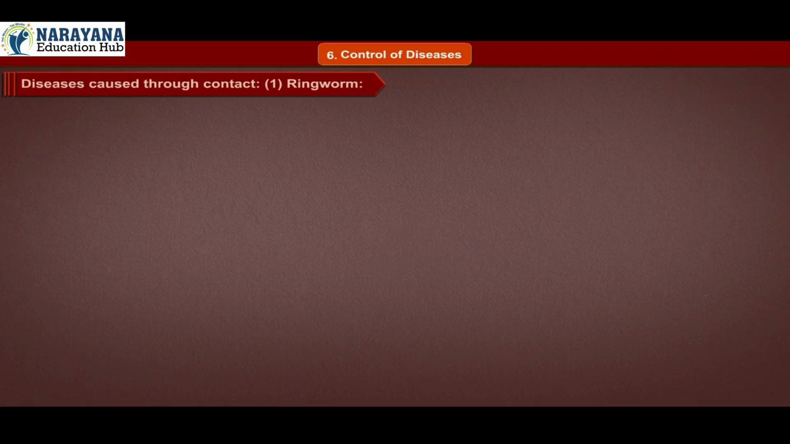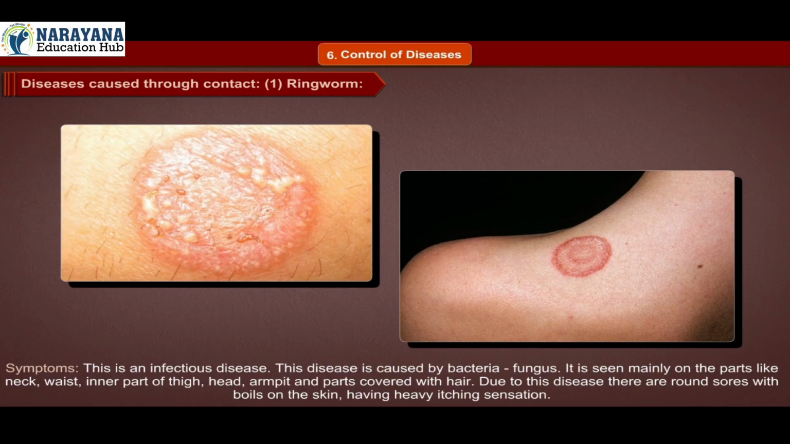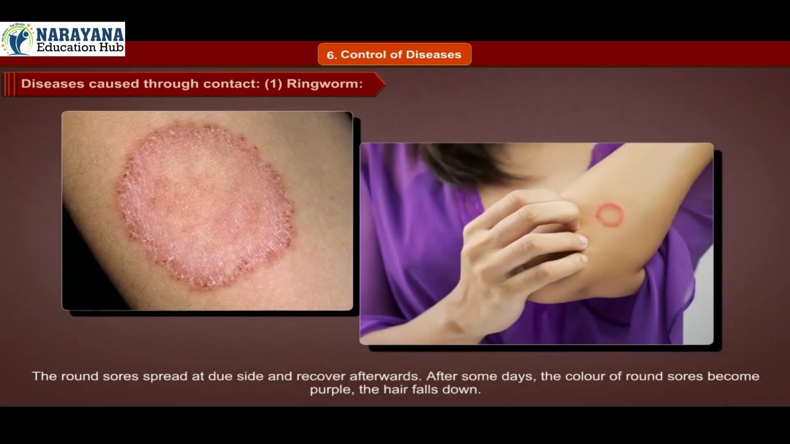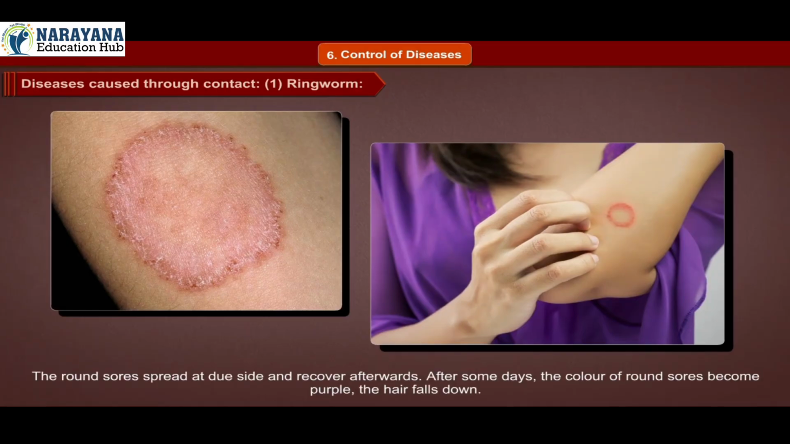1. Ringworm. Symptoms. This is an infectious disease. This disease is caused by bacteria, fungus. It is seen mainly on parts like the neck, waist, inner part of the thigh, head, armpit, and parts covered with hair. Due to this disease, there are round sores with boils on the skin, having a heavy itching sensation. The round sores spread at the sides and recover afterwards.